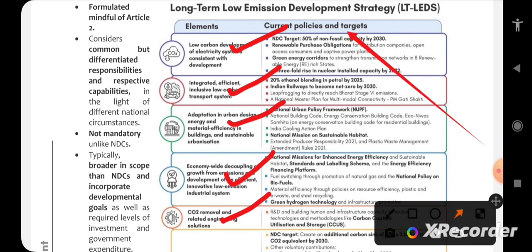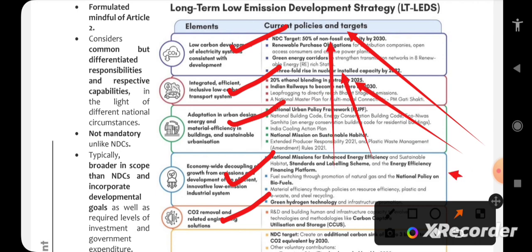For example, for low carbon development of electric system, NDC target is 50%, renewable purchase obligations, green energy corridors, threefold rise in nuclear installed capacity. Okay, integrated efficient inclusive low carbon transport system is 20% ethanol blending. These are actually questions for prelims. Ethanol blending is a question. Okay, nuclear capacity of India is a question. Renewable purchase obligations, what are those obligations? That itself is a question.